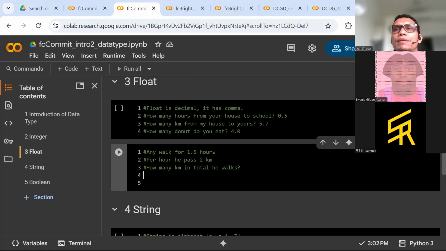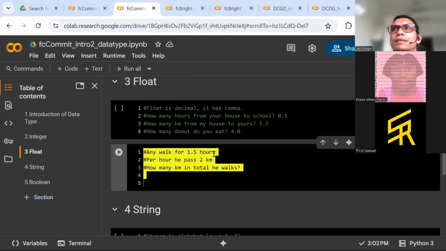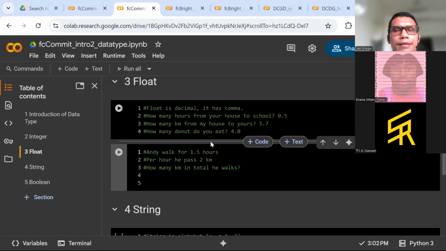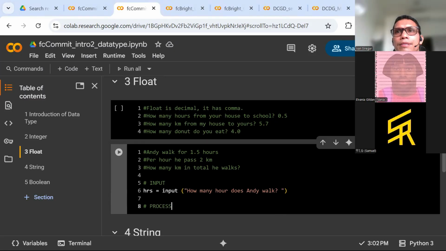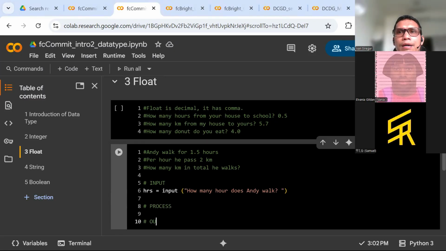This. How many kilometers in total? Okay, so adjust your code. Okay. Nah, Andy walks for 1.5 hours. So in here you can put input, how many hours does Andy walk? Okay. So in here input. Okay. And below is the process. And finally is the output.